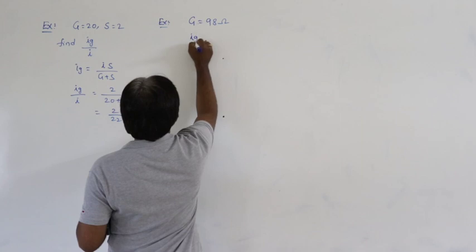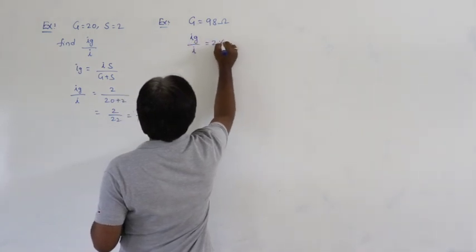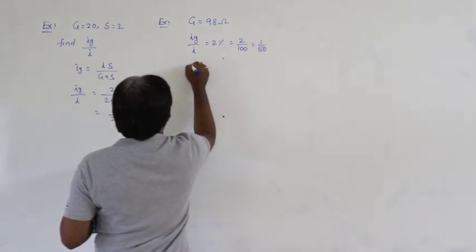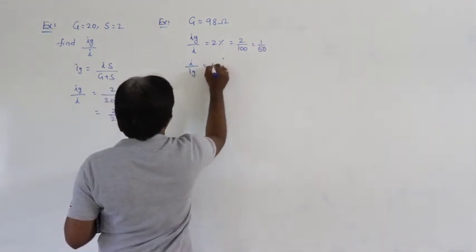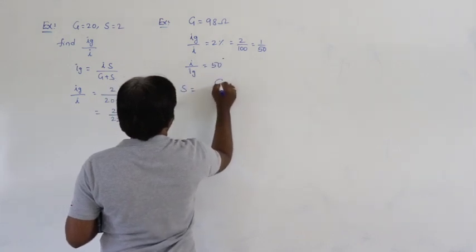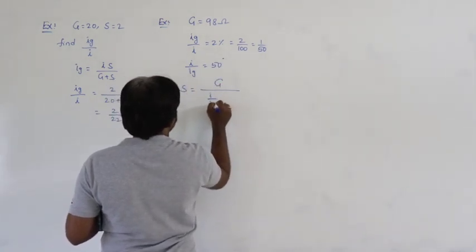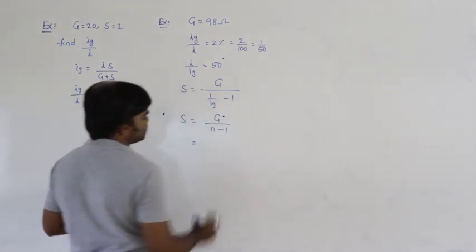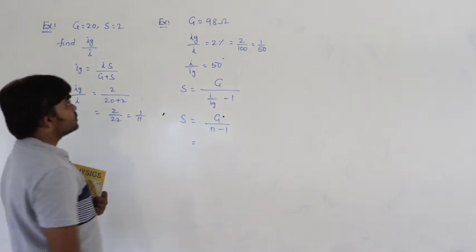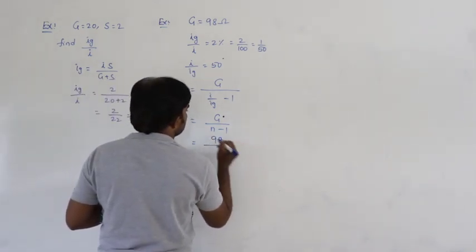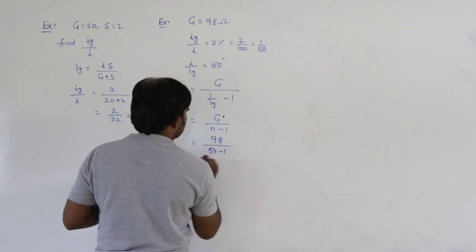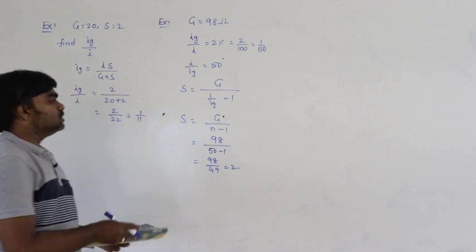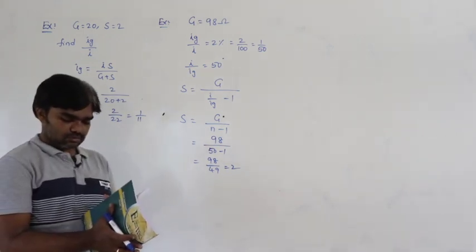So that means Ig by I is equal to 2%, that is 2 by 100, so that is 1 by 50, or I by Ig is equal to 50. So the shunt to be connected is S is equal to G by (n minus 1), where n is I by Ig. This is the principle of shunt we discussed already. So G is given as 98, divided by 50 minus 1, which is 98 by 49. So 2 ohms. The shunt to be connected is 2 ohms.